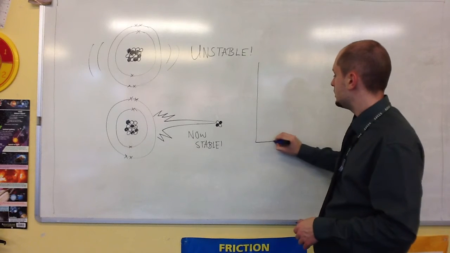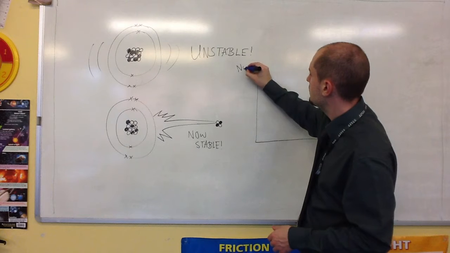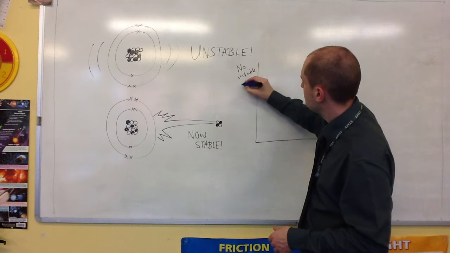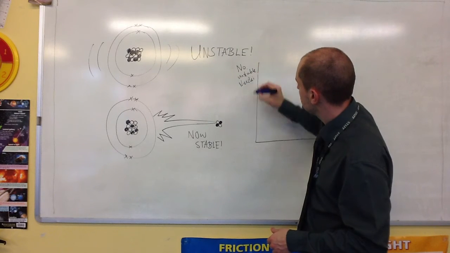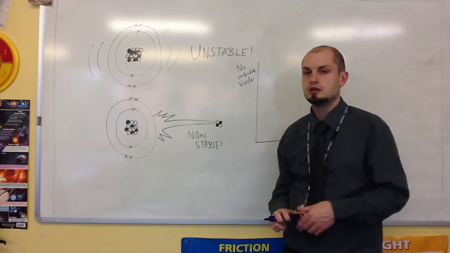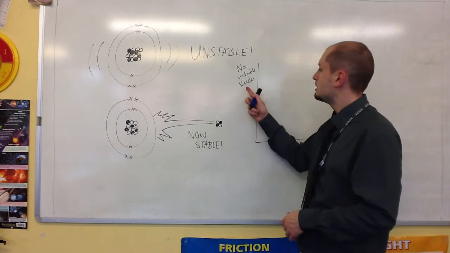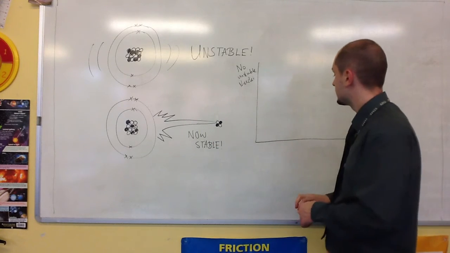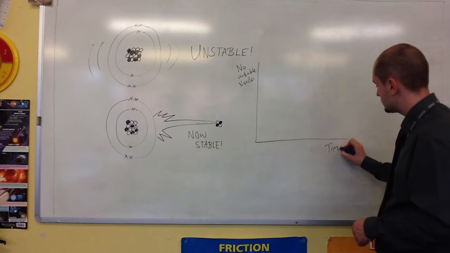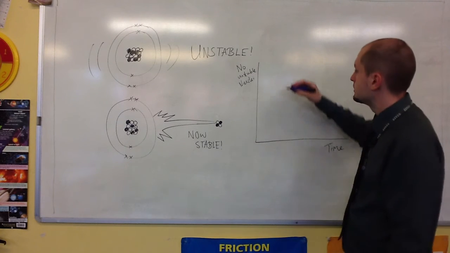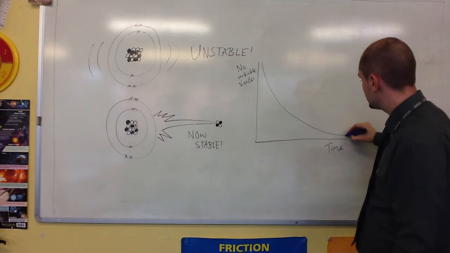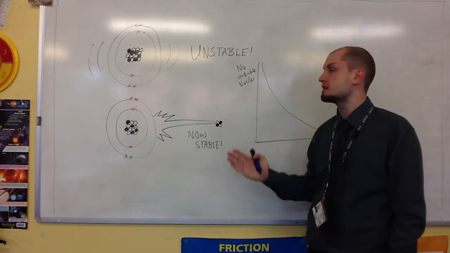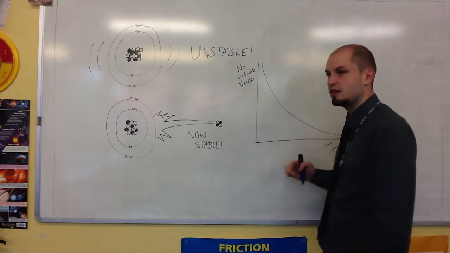So it follows a bit of a strange shape. If I was wanting to plot that on a graph, so this is the number of unstable nuclei, nuclei being the plural of nucleus. The number of unstable nuclei is going to go down over time as they become more stable and emit radiation. So if I put time on this axis, what actually happens is this, like that. We call it an exponential decay. It drops off quite rapidly. Something's very radioactive, it drops off massively, and then it sort of tails off a little bit.